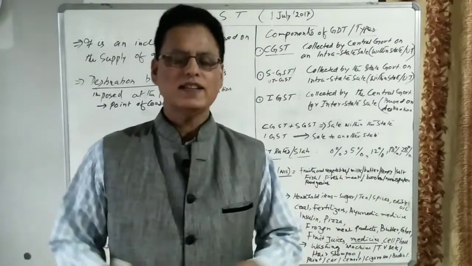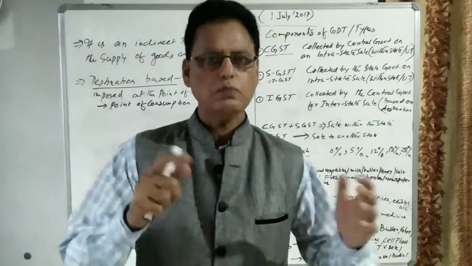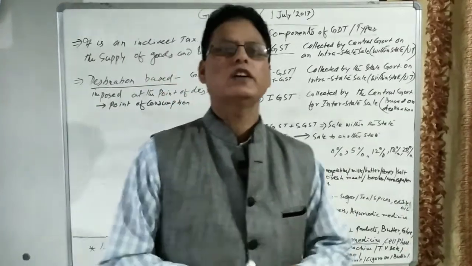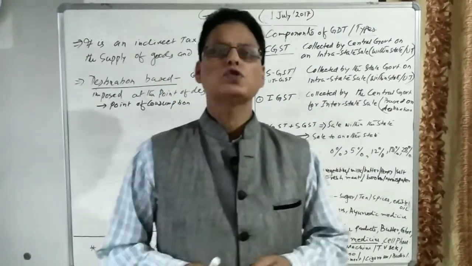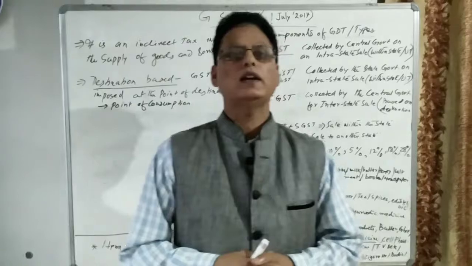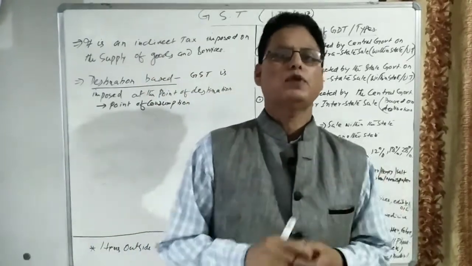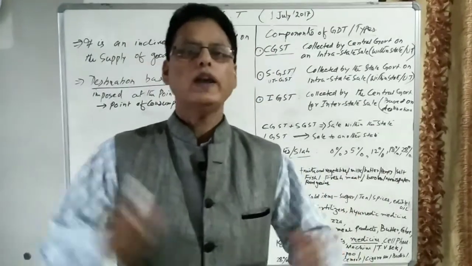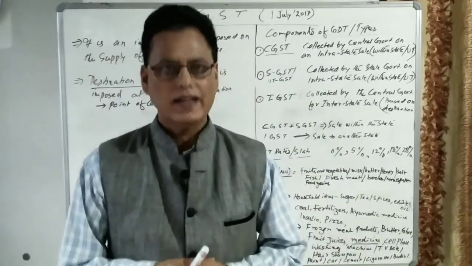Tax, you know, is a compulsory payment made to the government. Government used to collect various types of taxes in order to generate revenue. So the main sources of government revenue are taxes. Government used to impose two types of taxes: one is called direct tax, another is called indirect tax.